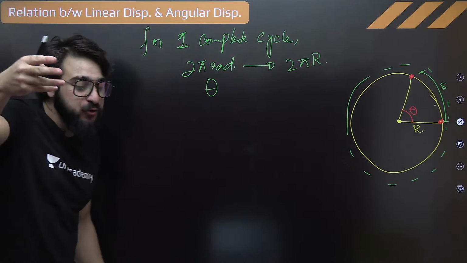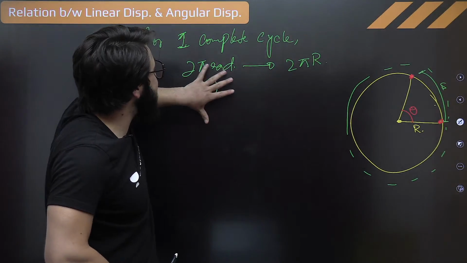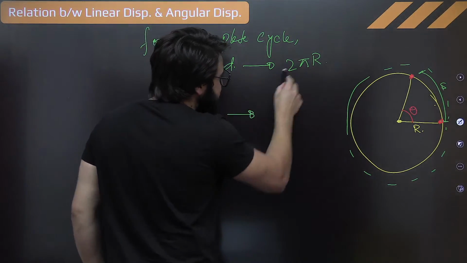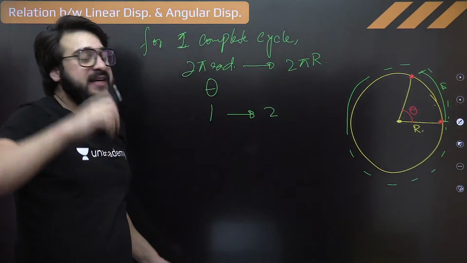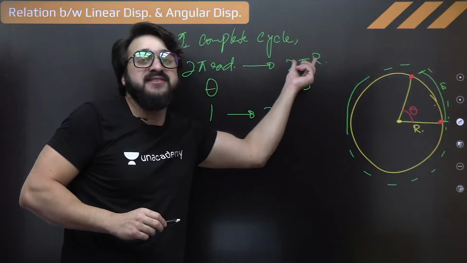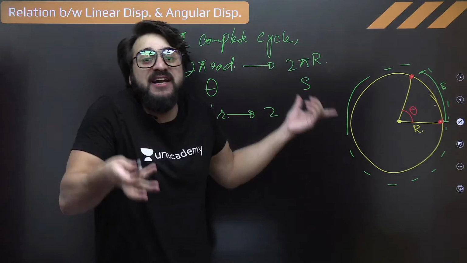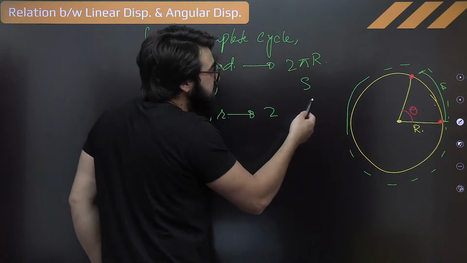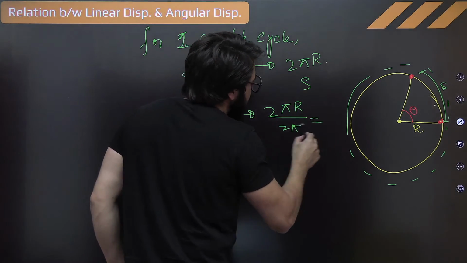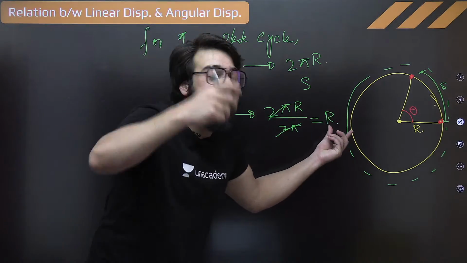100%. Now, if I ask you, for 1 radian, how much will it be exactly? Say, sir, for 1 radian, I can simply write how much linear displacement it has covered. For 2 pi radians, it has covered 2 pi r, the circumference, okay? For 1 radian, how much displacement will it cover? You will say, sir, that is 2 pi r upon 2 pi exactly. So it will come out to be nothing but r. Means for 1 radian, it will cover only r linear displacement.